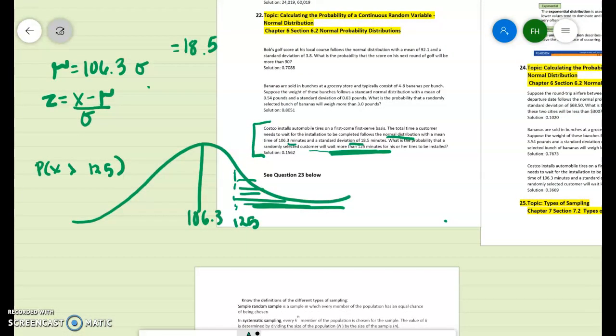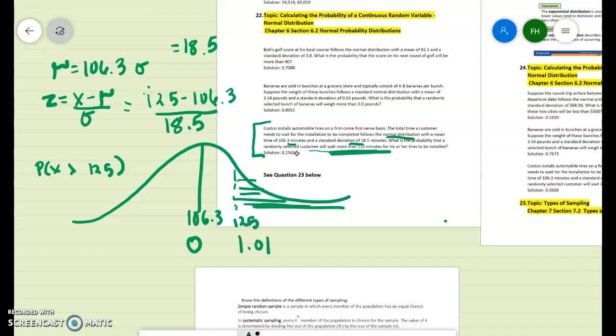And so let's get our z-score because that's the only way we can look it up. 125 minus 106.3 divided by 18.5. And when we put that in the calculator, we should get 1.01.